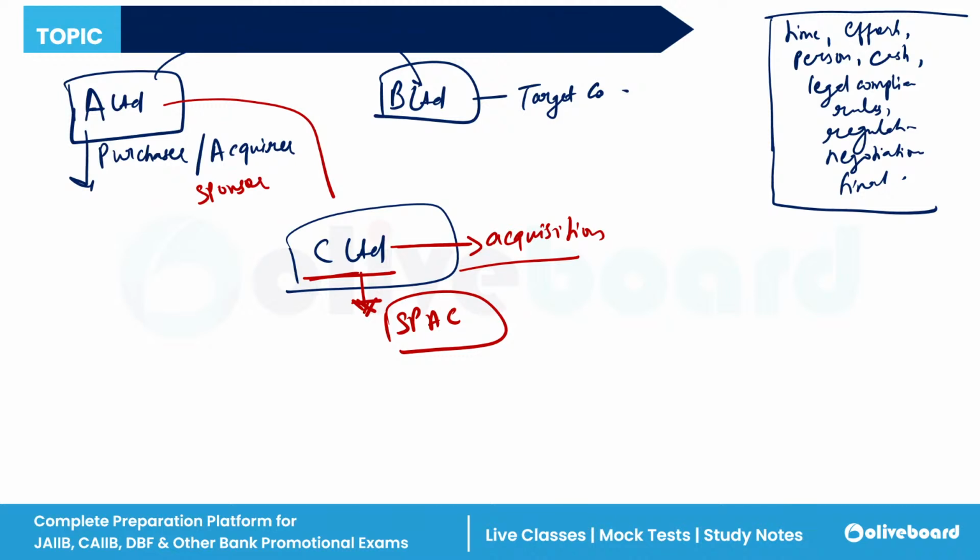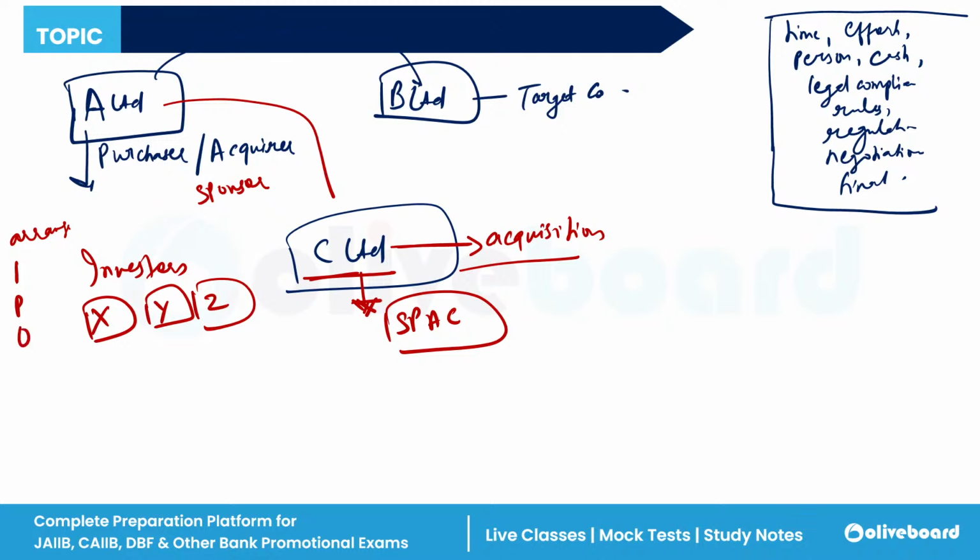Once C Limited has been formed, investors will come. Suppose, let's take an example, different investors: investor X, investor Y, investor Z. These investors will invest in this company. And how will these investors arrange the funds for C Limited, so that C Limited can acquire B Limited? The investors will arrange funds with the help of an IPO, that is initial public offer.